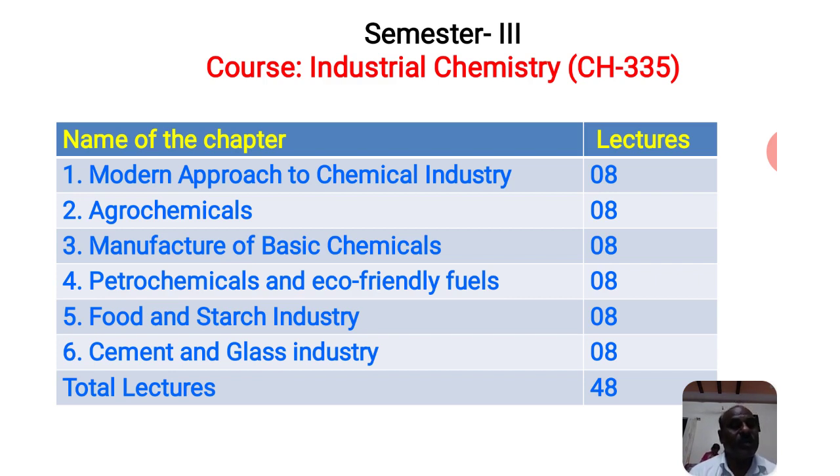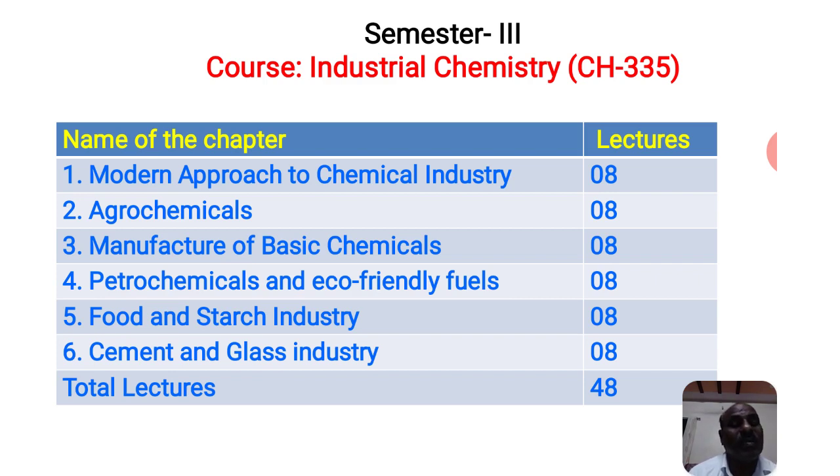What about the types of glass? What about the properties of glass? What about the chemical process of glass? What about the uses of glass? You have to study all this in the glass industry chapter, because optical glass, fiberglass, and colored glass are also glasses. But what about the raw material? How are they manufactured? Find out the answer.